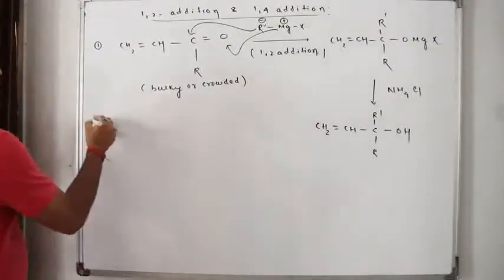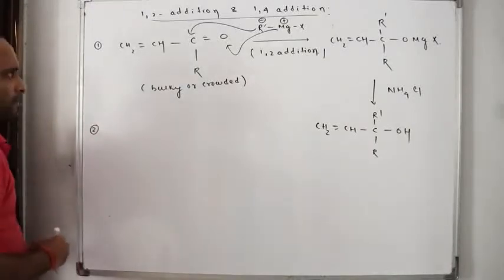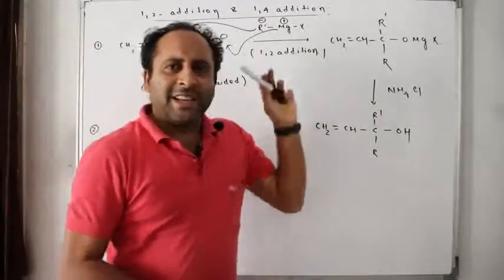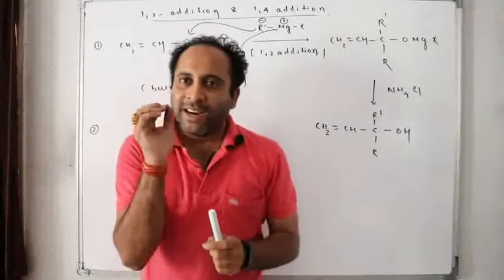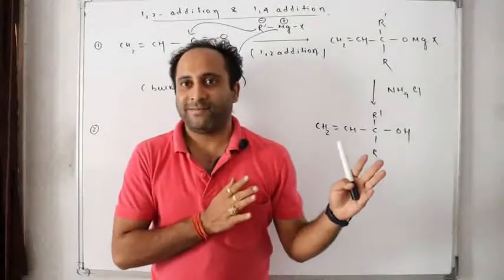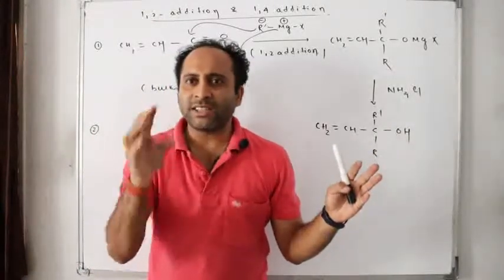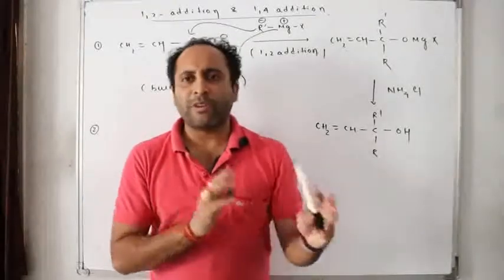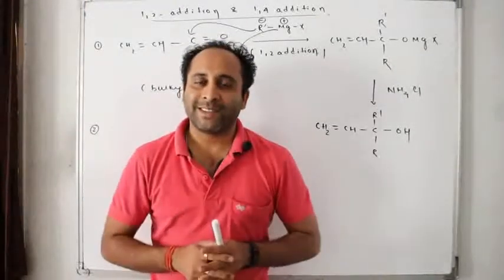Here is a JEE Advanced question, pure. If to this Grignard reagent I add a little amount of cuprous halide, what will happen?